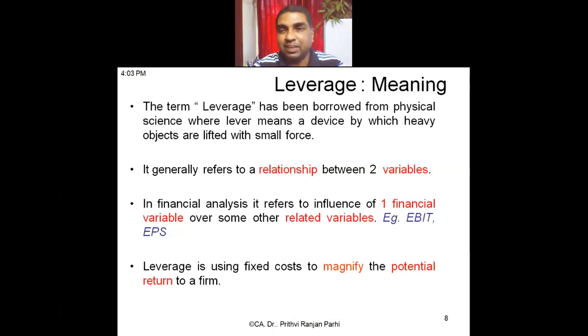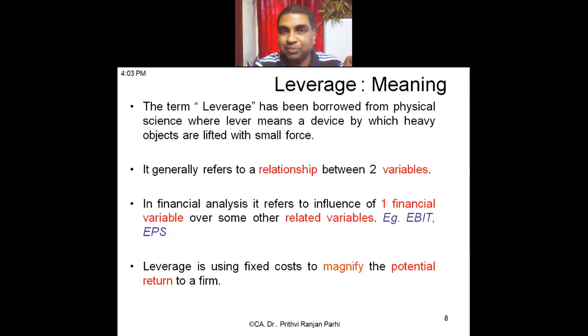Just now you saw that introducing debt increases your EPS, right? If you introduce debt, since debt cost is cheap, your EPS increases. Actually, what is happening when you introduce debt is that you are introducing a fixed cost in the cost structure, that is interest. Okay?